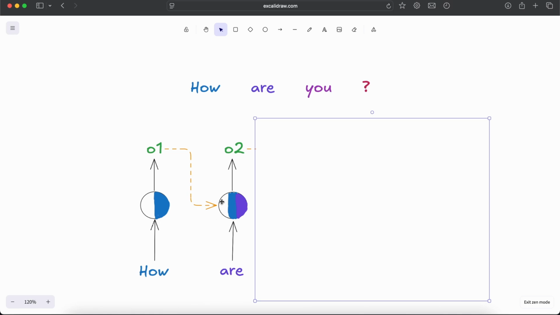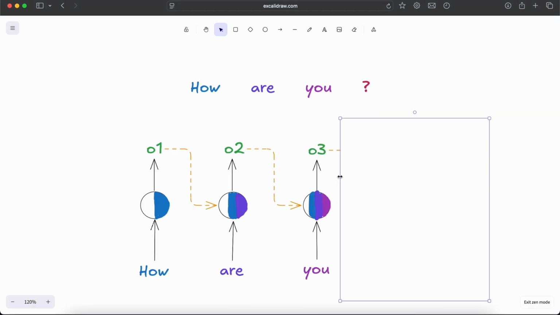You'll see that in the neural network earlier it was empty. When we passed how, it encoded how. You can see the color is blue here. Now when we are passing R, we have information for both words present in this hidden layer. So we have encoded information from both the tokens now in this hidden layer.